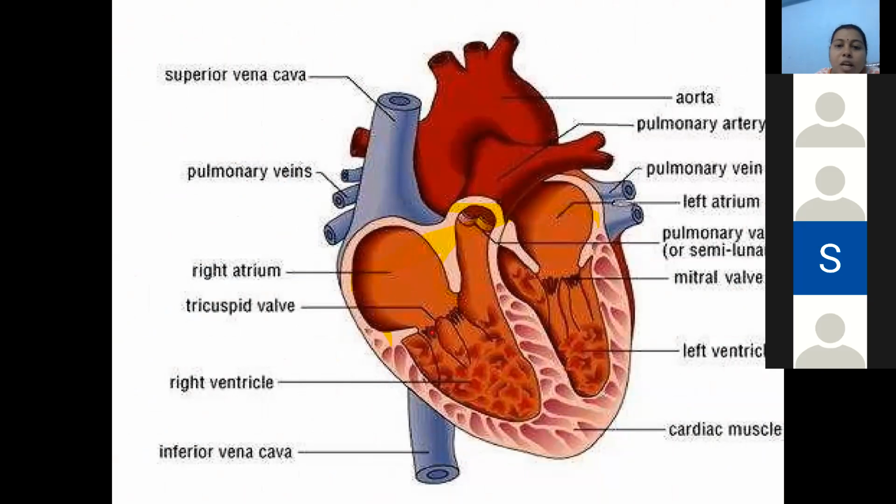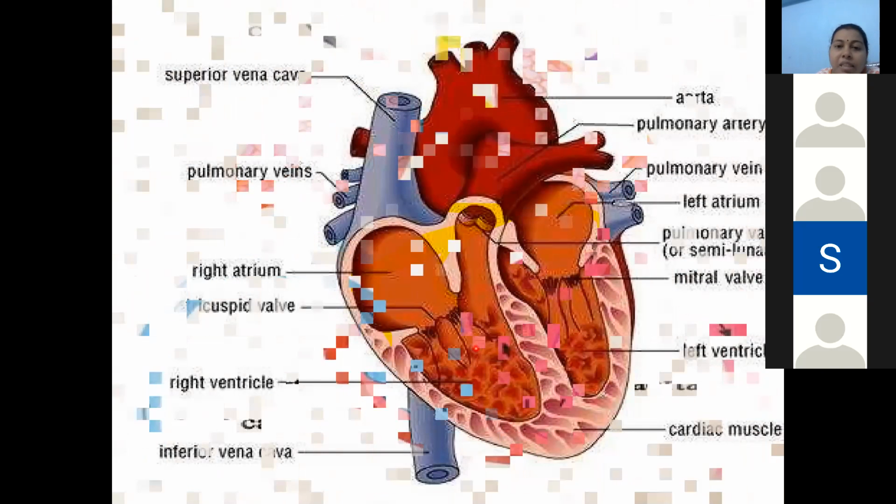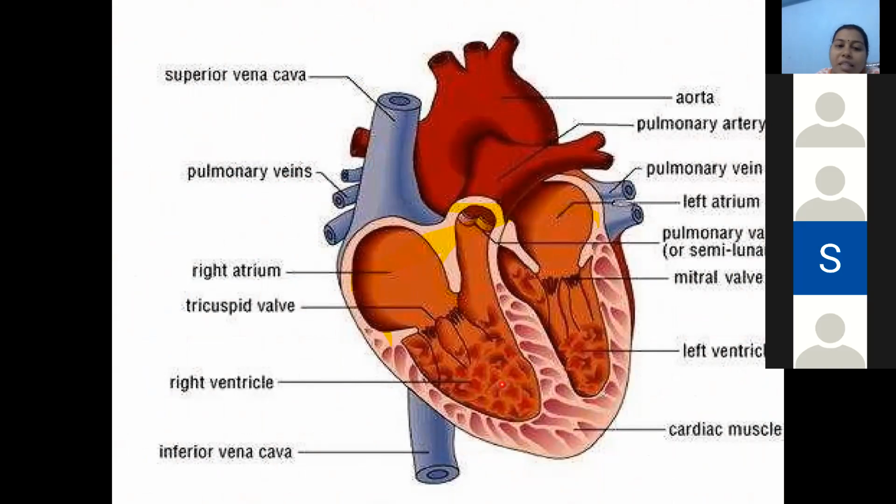And let us talk about the septa present in between the auricle and the ventricle. Right side, students, right side. So this is the right atrium and this one is the right ventricle. Between these two, we are having a septum again. Okay, interauriculoventricular septum. Here in this septum, we have tricuspid valve.